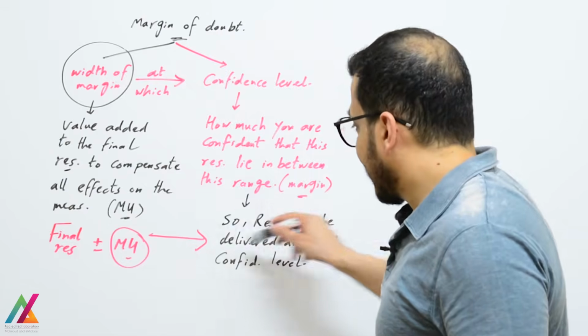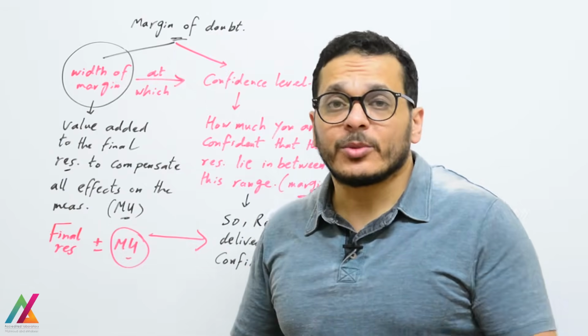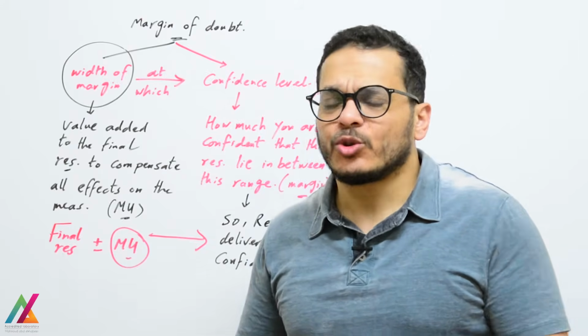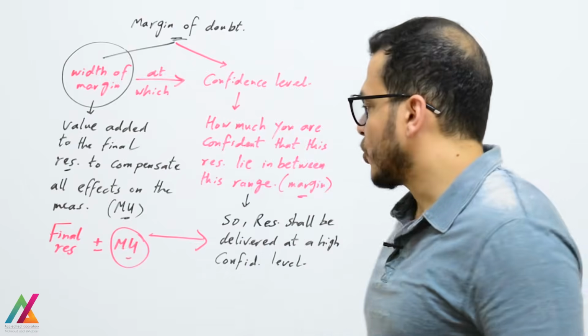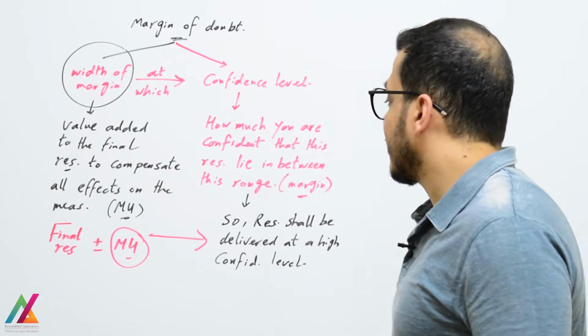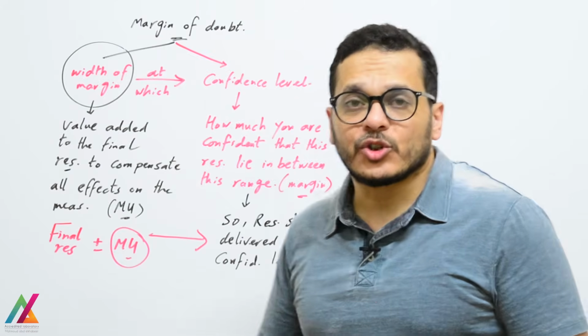It shall be delivered at a high confidence level, which is mostly 95%. So you will write the final result plus or minus measurement uncertainty at 95%.